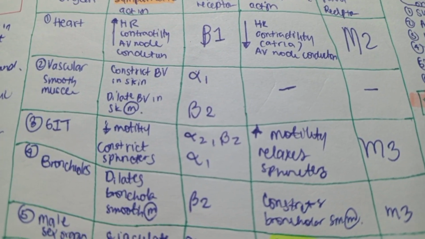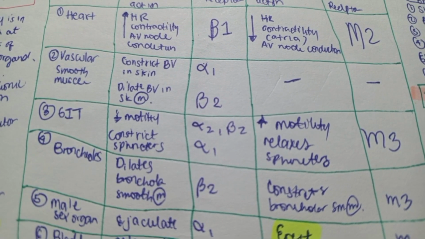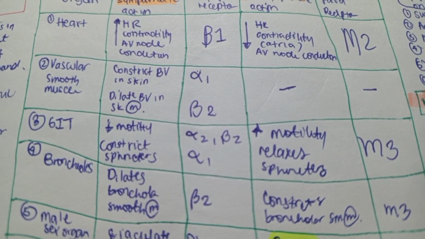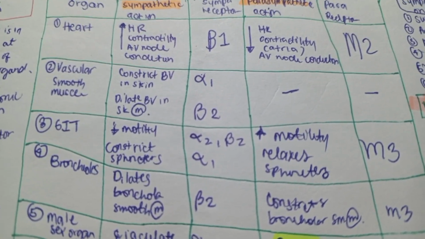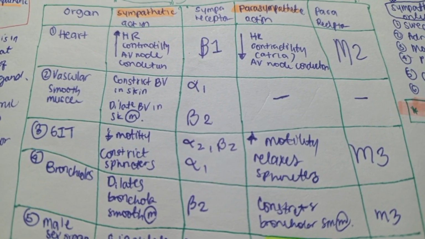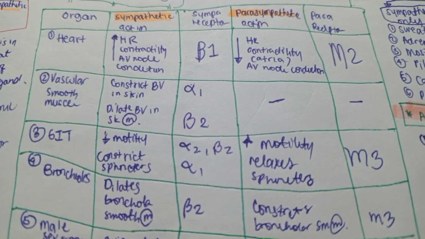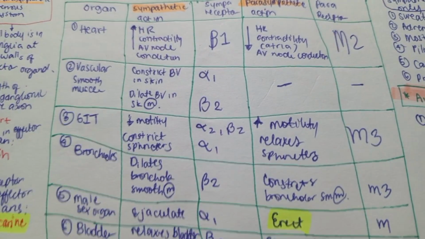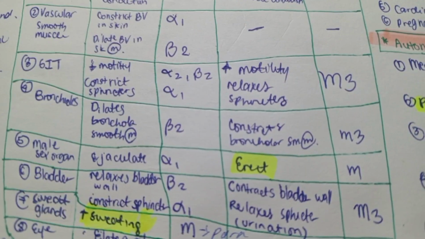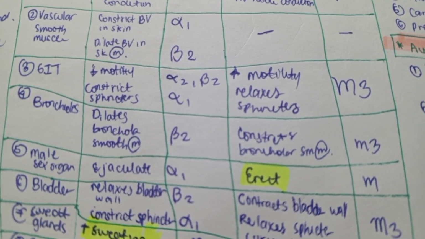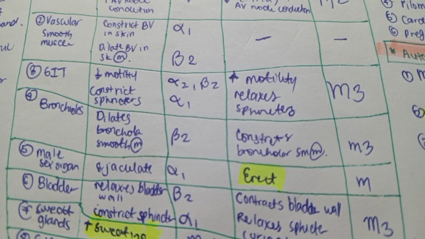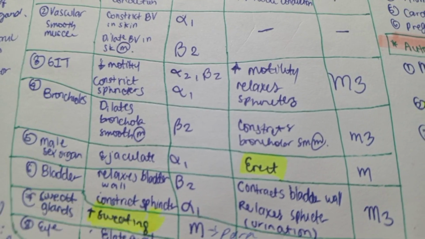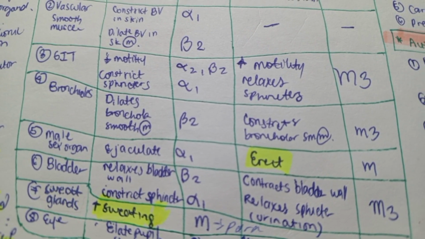And for the bronchioles, the sympathetic effect is to dilate the bronchial smooth muscle, and the responsible sympathetic receptor is the B2. To constrict the bronchial smooth muscle is the parasympathetic action, and the responsible receptor for this is the M3. And for the male sex organ, the sympathetic effect is to ejaculate using the sympathetic receptor alpha 1, and the parasympathetic effect is to erect, and the responsible receptor is the muscarinic receptor. And for the bladder, the sympathetic effect relaxes the bladder wall and constricts the sphincter.